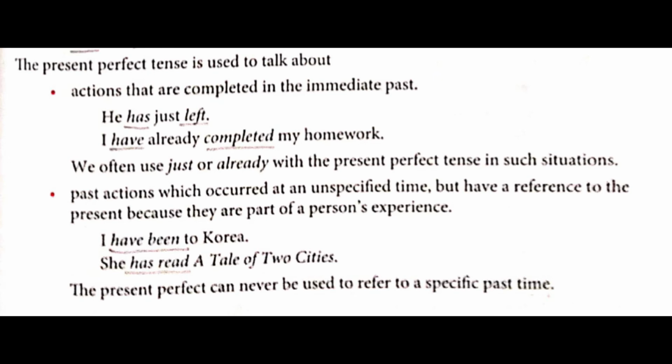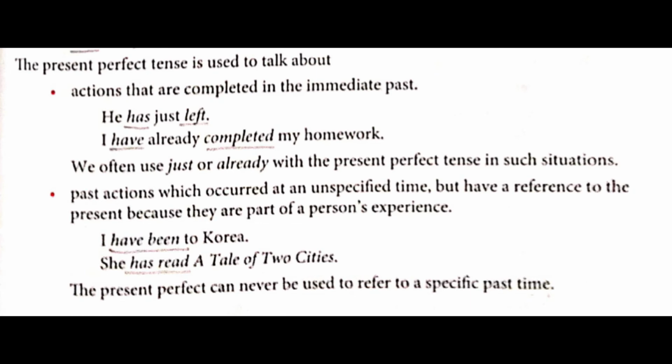So exact time you don't have, but that particular action has a reference to the present, means it is related to the present because it is a part of a person's experience. So here long back it happened, but it is related to your present situation. So it is a part of your experience or of your life's journey.